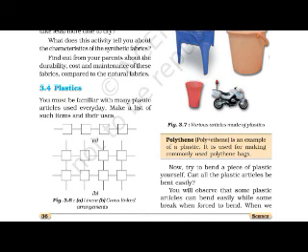You must be familiar with many plastic articles used every day. Yes, isn't it? There are many plastic materials that are available around you. Make a list of such items and their uses. Plastic is also a polymer like the synthetic fiber.